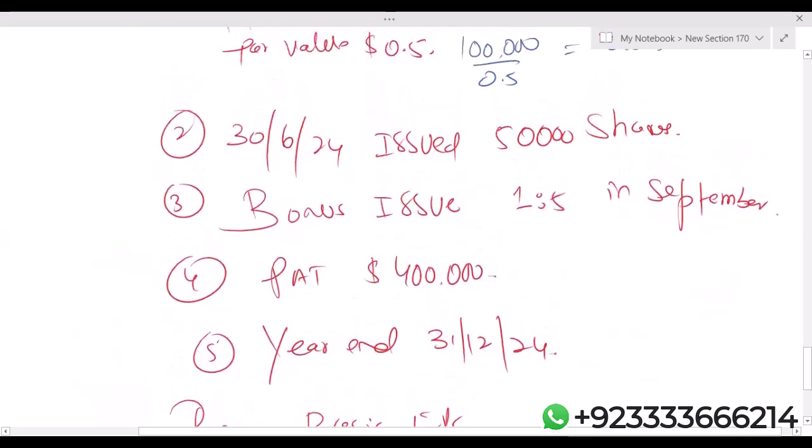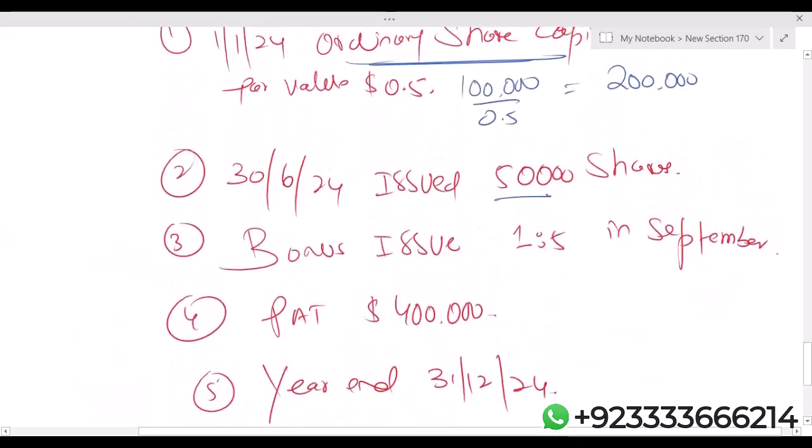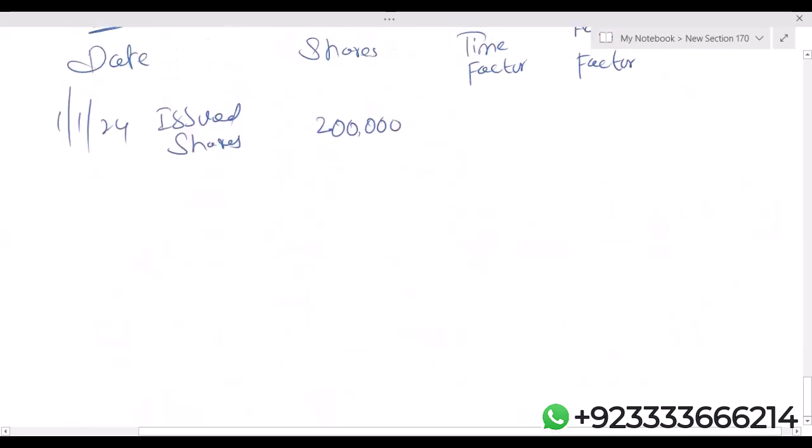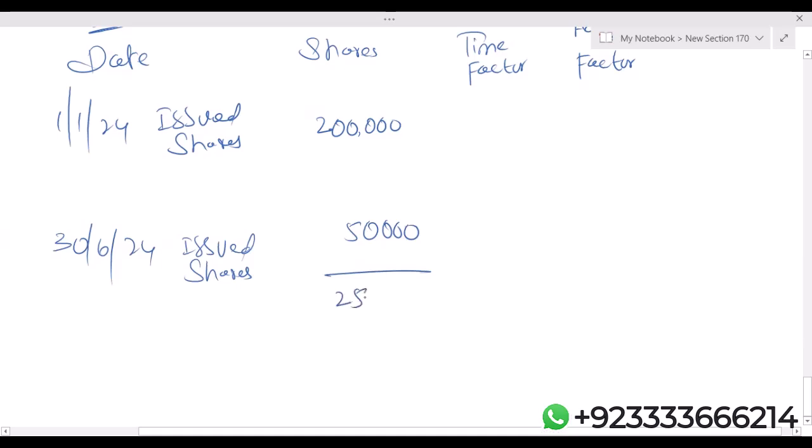After that, the organization has issued 50,000 shares on 30th June. It means on 30th June 24, the total number of shares is 2,50,000.